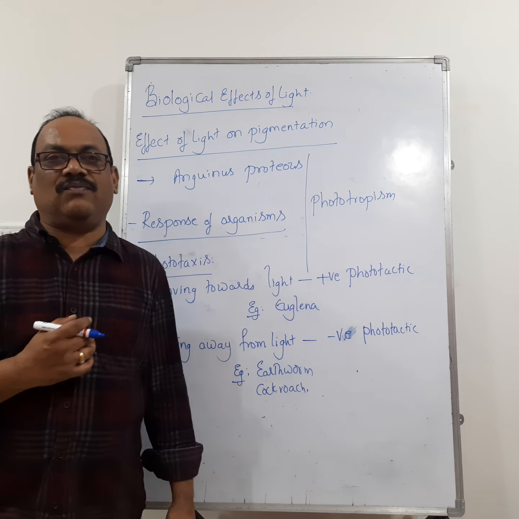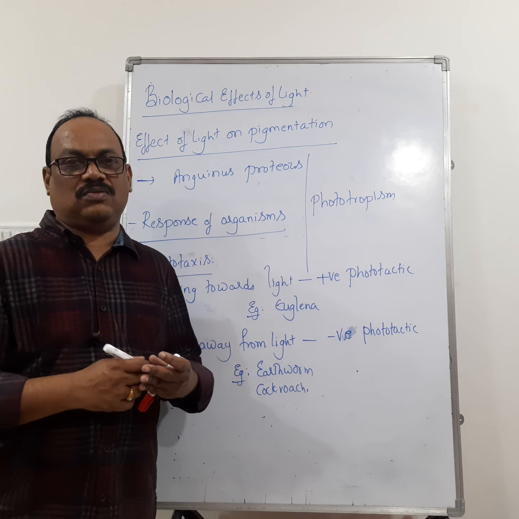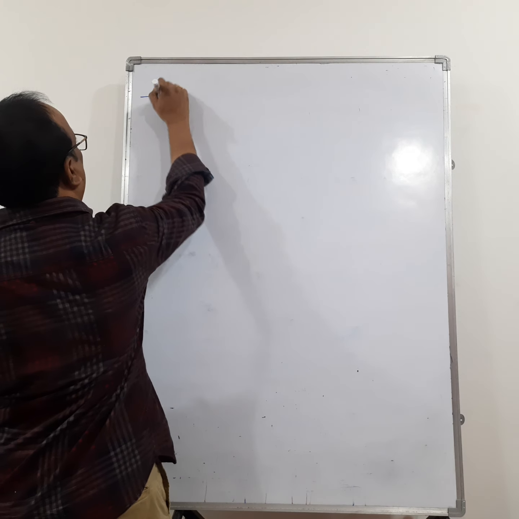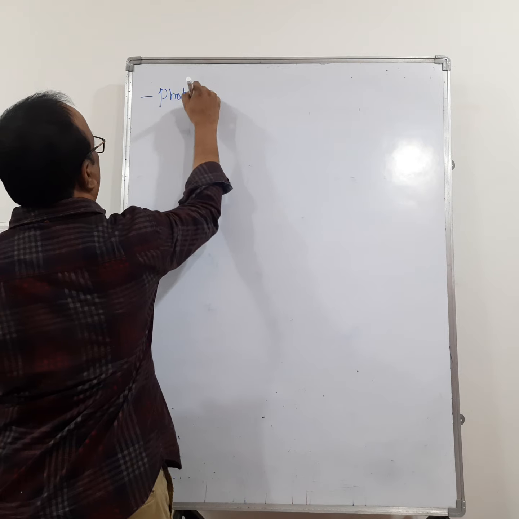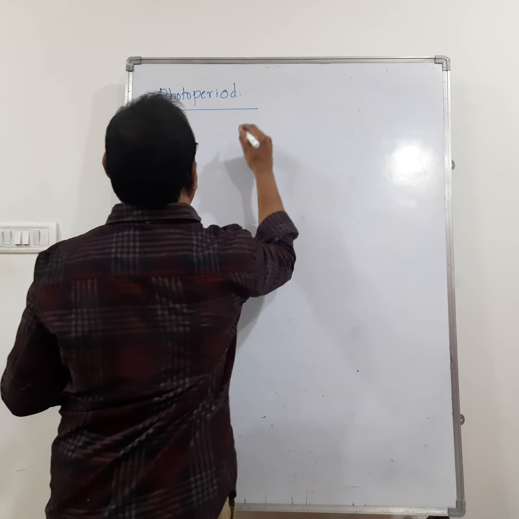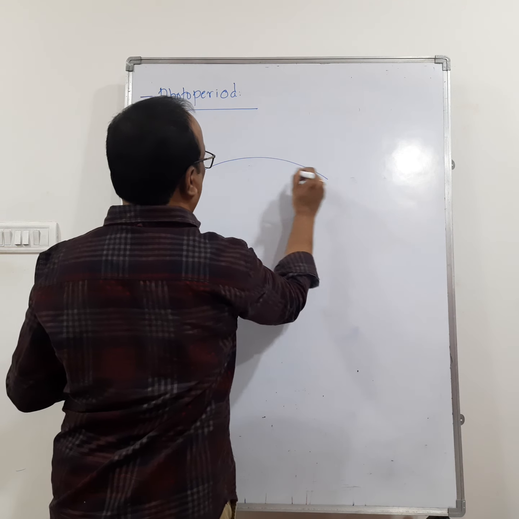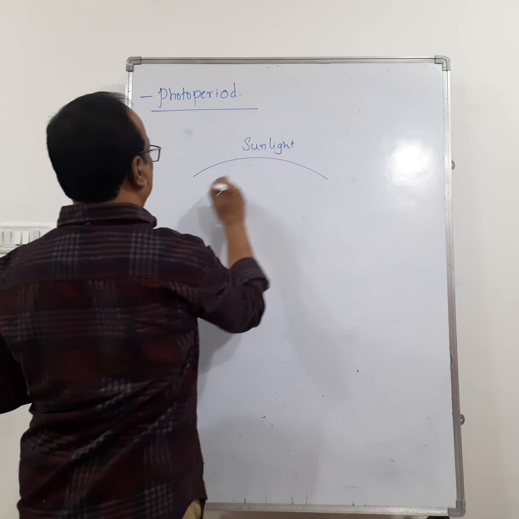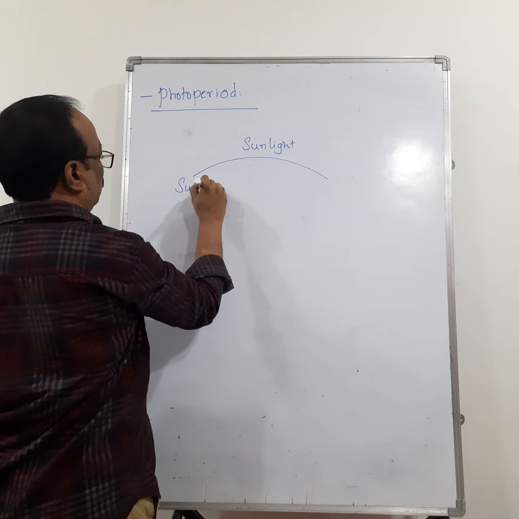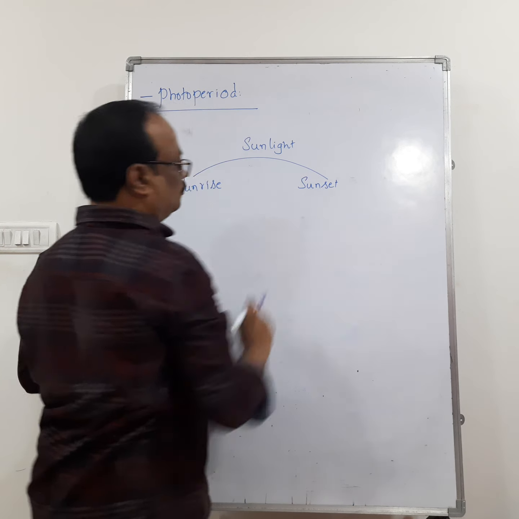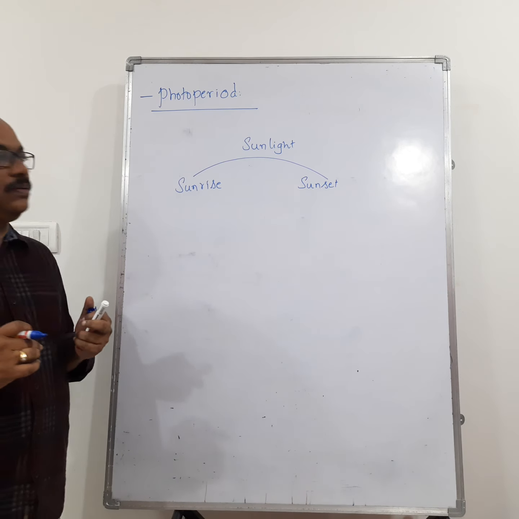Now let us see the effect of light on the animals. What are the animals doing? Next is photoperiod. Photoperiod means this is the sunlight, sunrise and sunset. So what is meant by photoperiod?